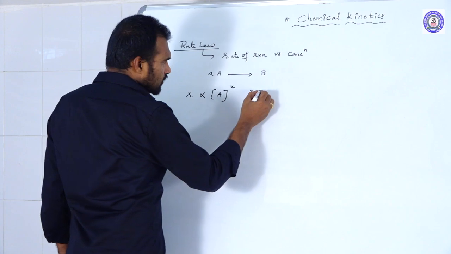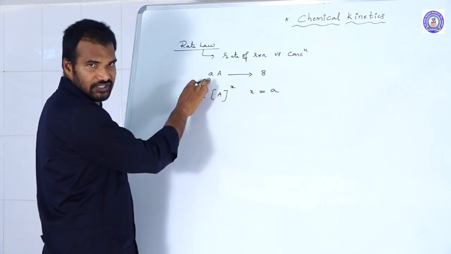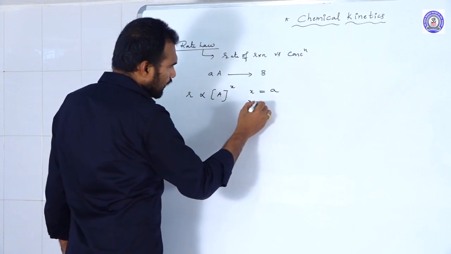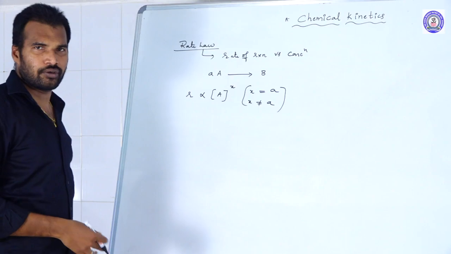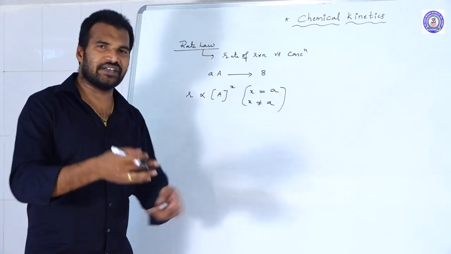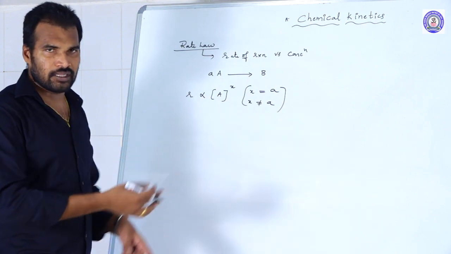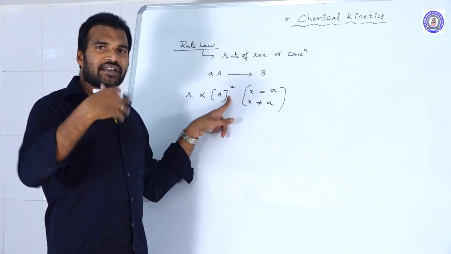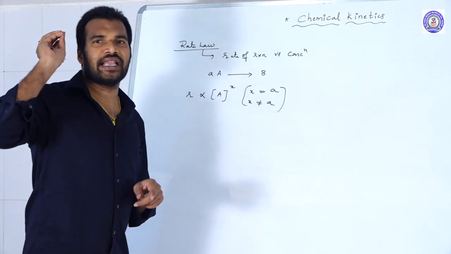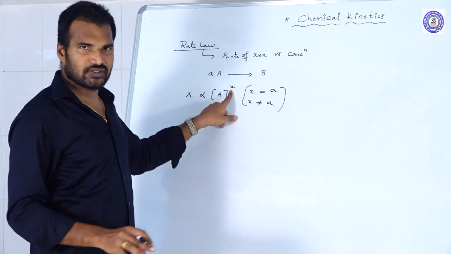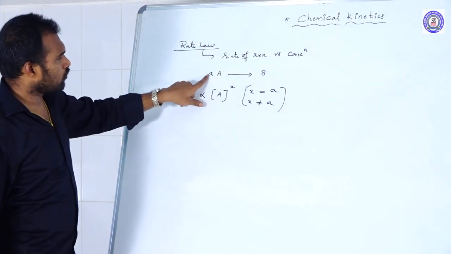Here x may be equal to the stoichiometric coefficient, or may not be equal to it. We cannot conclude. So this value we give according to the experimental value. After we do the experiment and see how many times the rate changes by changing the concentration, only based on experimental results will we decide this. Theoretically we cannot relate this power to the coefficient.